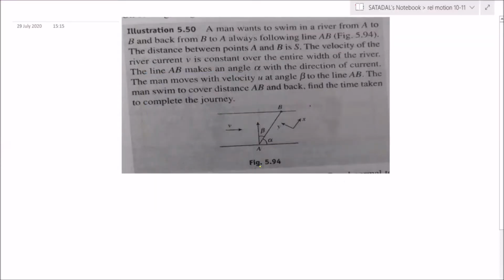So here in this question, the basic idea is that they are saying... Vignesh, tell me. Sir, the total time is equal to S of 2V cos beta by u square cos beta minus v square cos alpha. One square factor is missing. Everything is okay. V square cos square alpha. Yeah, that is okay. Yeah, now tell me.